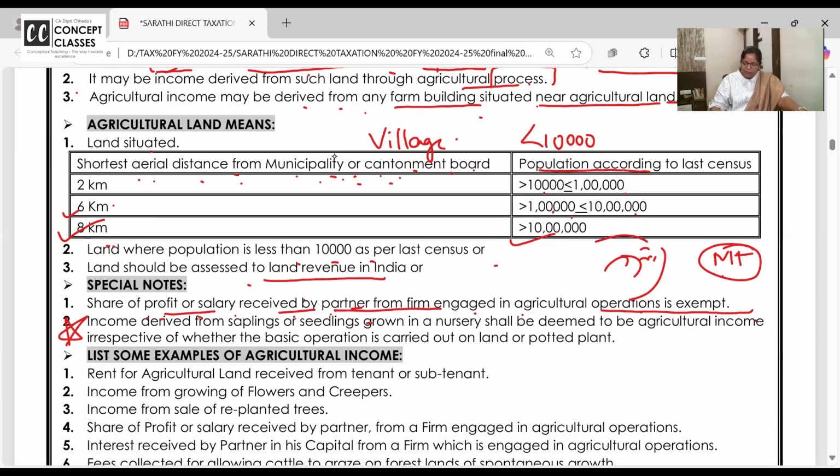This one is important, just now I discussed. Income derived from saplings or seedlings grown in a nursery shall be deemed to be agricultural income, irrespective of whether the basic operation is carried out in land or in a potted plant. In a potted plant you are doing the activity, still it is exempt.